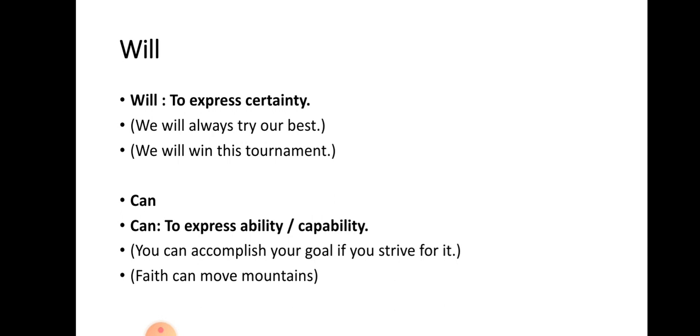Next modal auxiliary is will. Will is used to express certainty. For example, we will always try our best. Second example, we will win this tournament. It's certainty that they are going to win the tournament.